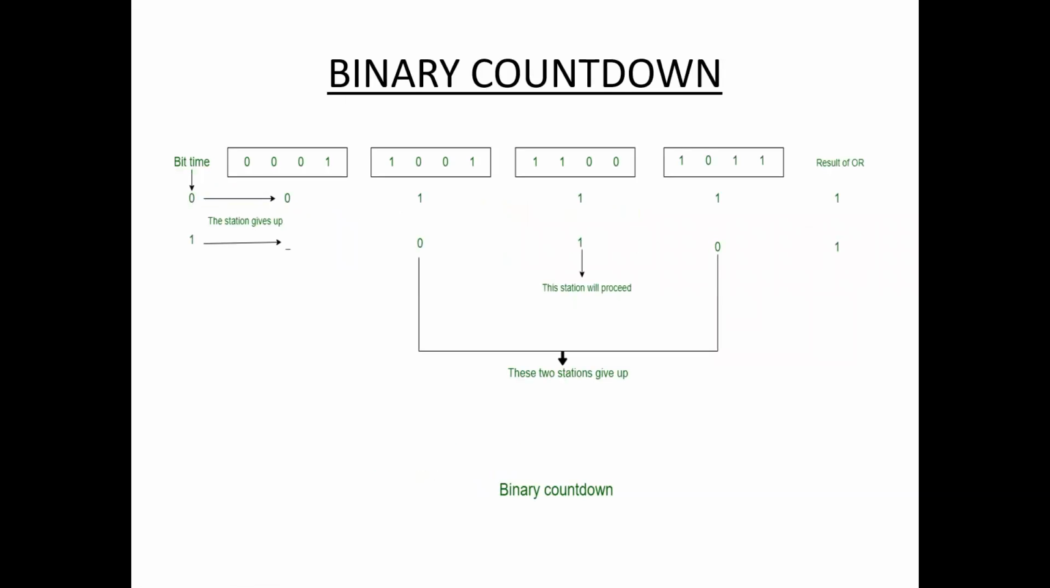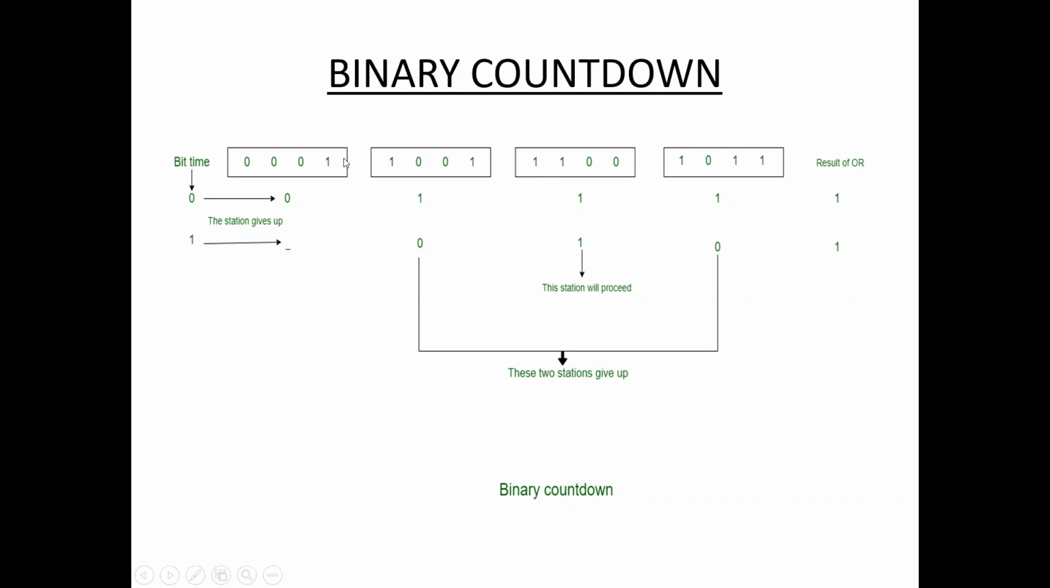Second one, binary countdown. The second collision-free protocol is binary countdown. In binary countdown and bitmap protocol, there are no collisions. These are the collision-free protocols. The binary countdown method is used to overcome the overhead of 1 bit per station. In binary countdown, binary station addresses are used.